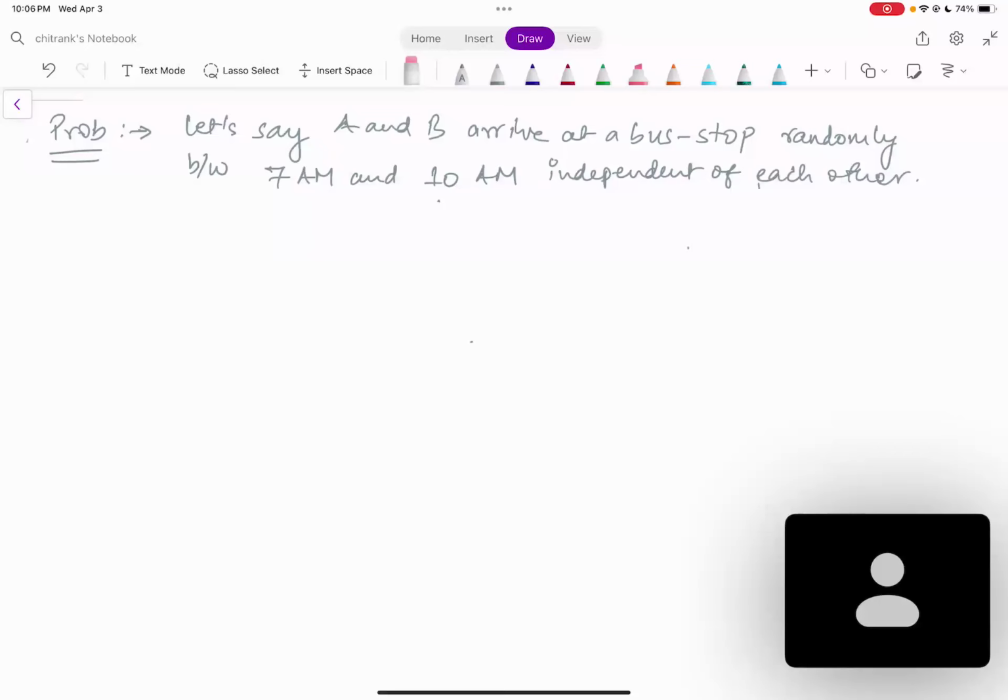Hi everyone. In this video, we're going to discuss a new and interesting problem. I saw this problem in a mathematical statistics book by Casella and Berger. So this is what the problem says.